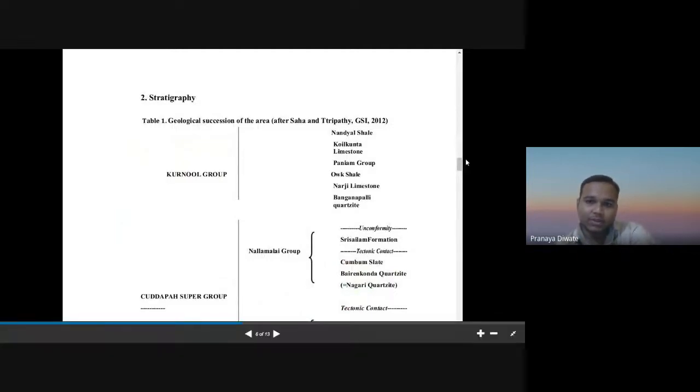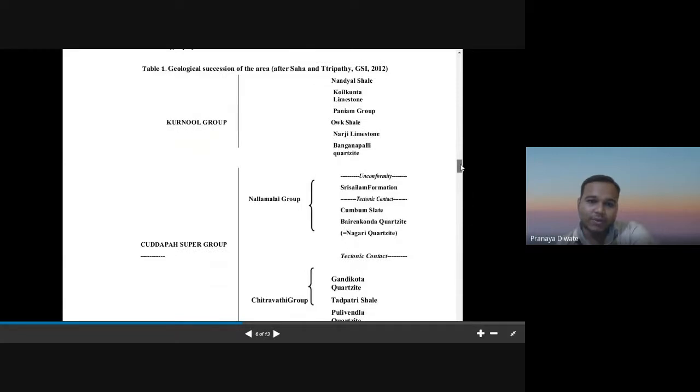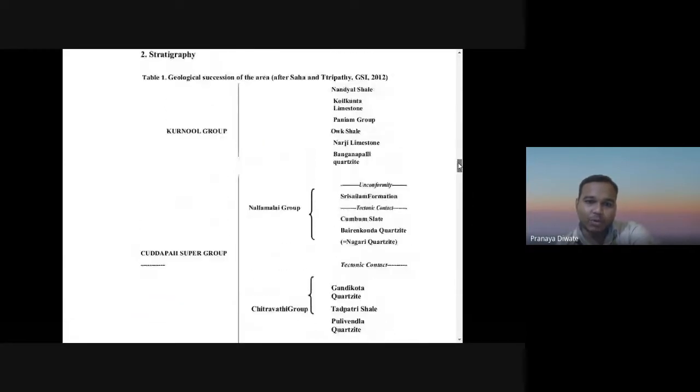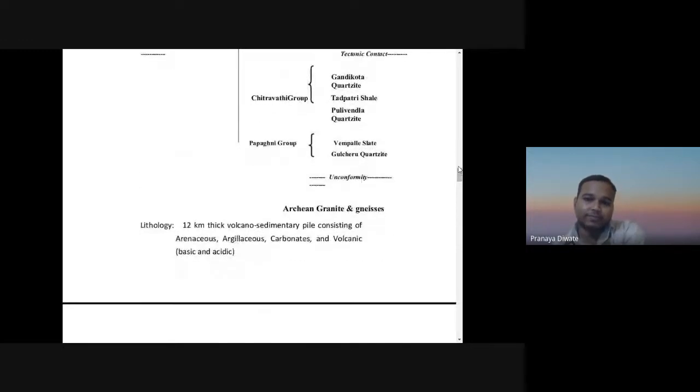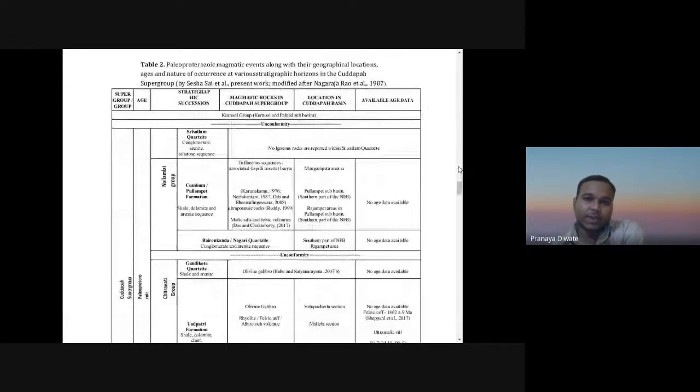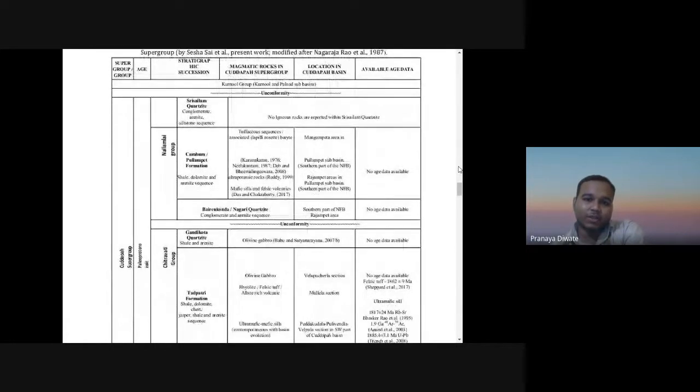This is a geological succession. Now you have different groups like the Kurnul group and the Kadapa super group. In that one you have Nallamalai, Chitravati and Papagani. In Papagani you have the Gulcheri quartzite, then the Vempalle shale slate, quartzite of Pulivendla, and Tadpatri shale, quartzite. So these are the different formations you have. This is a Paleoproterozoic magmatic event along with this one.